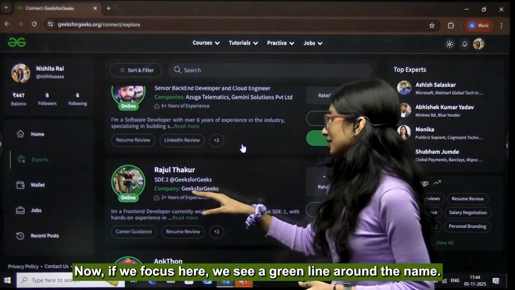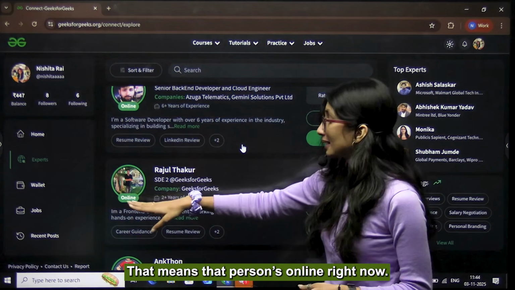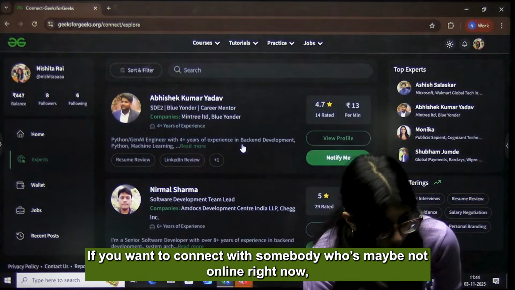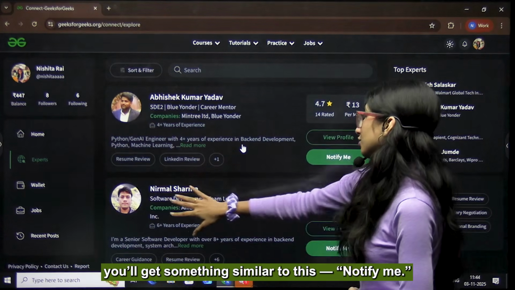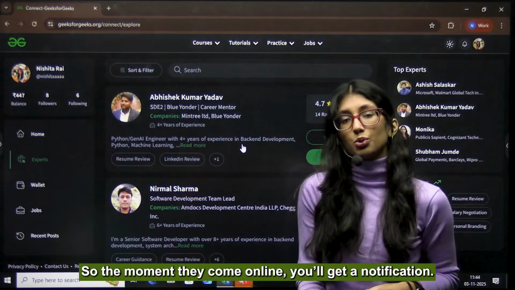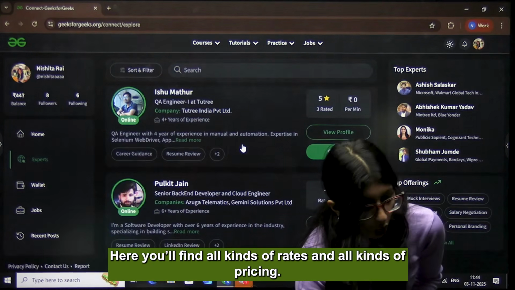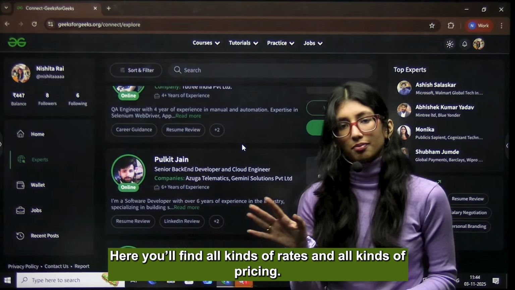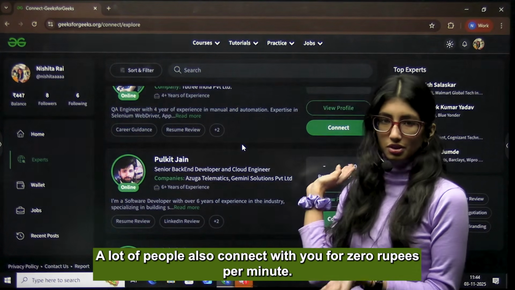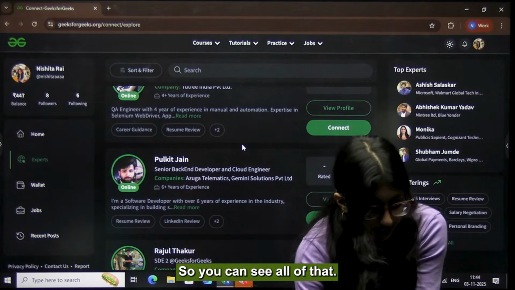Now यहाँ पे अगर हम focus करें, so we see a green line around the name. That means that person's online right now. So you want to connect with somebody who's maybe not online right now, you're going to get something similar to this, which is notify me. So the moment they come online, you're going to get a notification. So that's the kind of thing. Now here you're going to find all kinds of rates, all kinds of money. Some people are charging something. A lot of people are also connecting with you for 0 rupees per minute. You can connect with them for free. So you can see all of that.